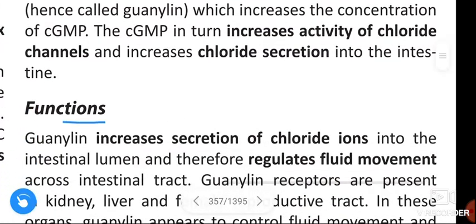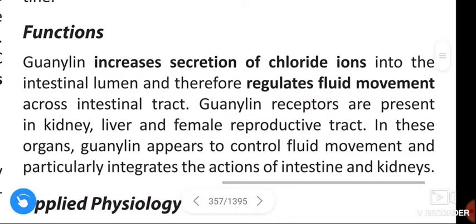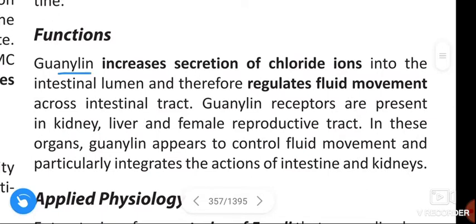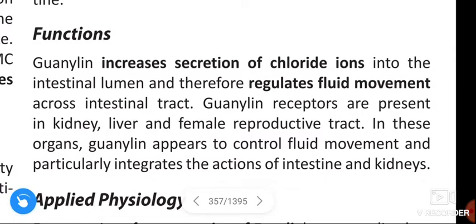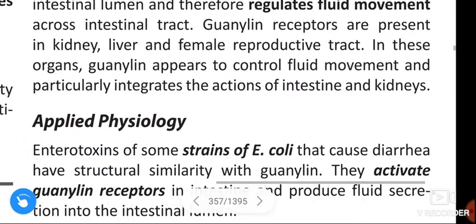Next, functions. Functions of guanylin. Guanylin increases the secretion of chloride ions into the intestinal lumen and therefore regulates the fluid movement across the intestinal tract. And guanylin receptors are present in kidney, liver and female reproductive tract. In these organs, guanylin appears to control the fluid movement and particularly integrates the action of intestine and kidneys.